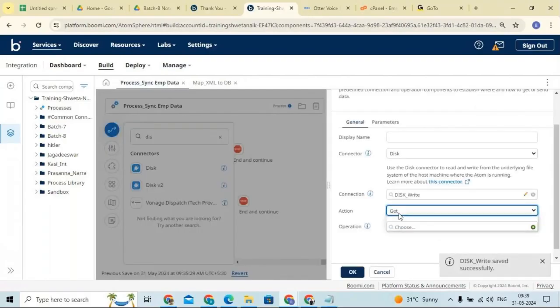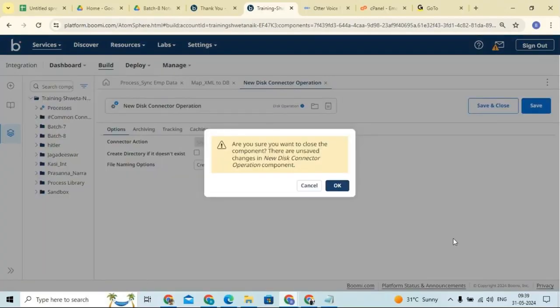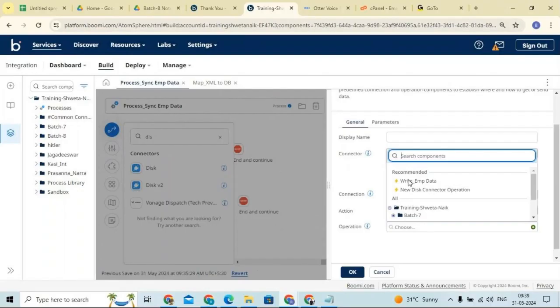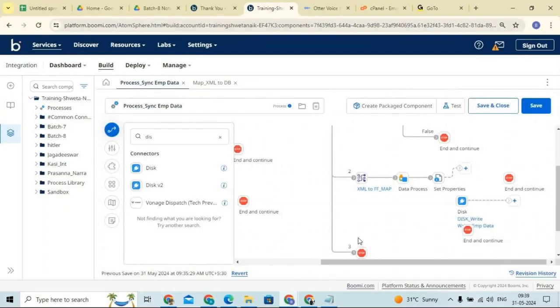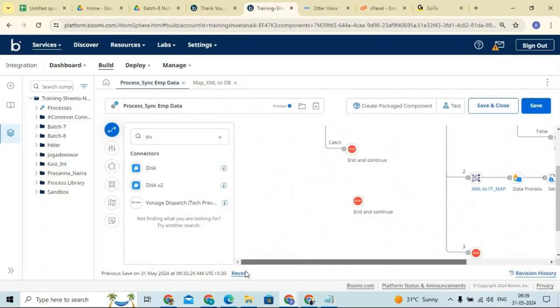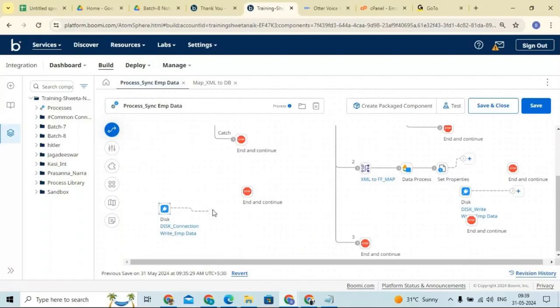Now tell me, is the action get or send? Send. Then okay, now choose the operation. Can we reuse the operation? Already we created it, right? So here write employee data, click on that. As I told you, operation is also a component we can reuse, right? Yes. So I will connect this.